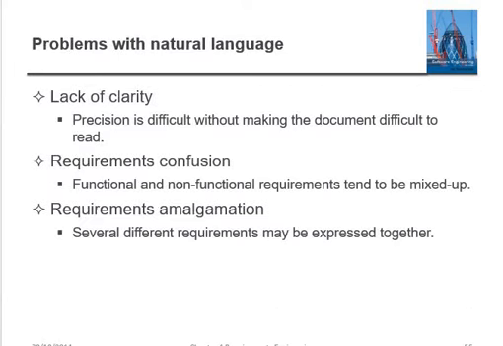So the problems with natural language are lack of clarity, requirement confusion, and requirement amalgamation. Sometimes precision is difficult without making the document difficult to read. Confusion: functional and non-functional requirements tend to be mixed. Sometimes it might be possible the requirements get mixed up, and several different requirements may be expressed together. That is nothing but requirement amalgamation.